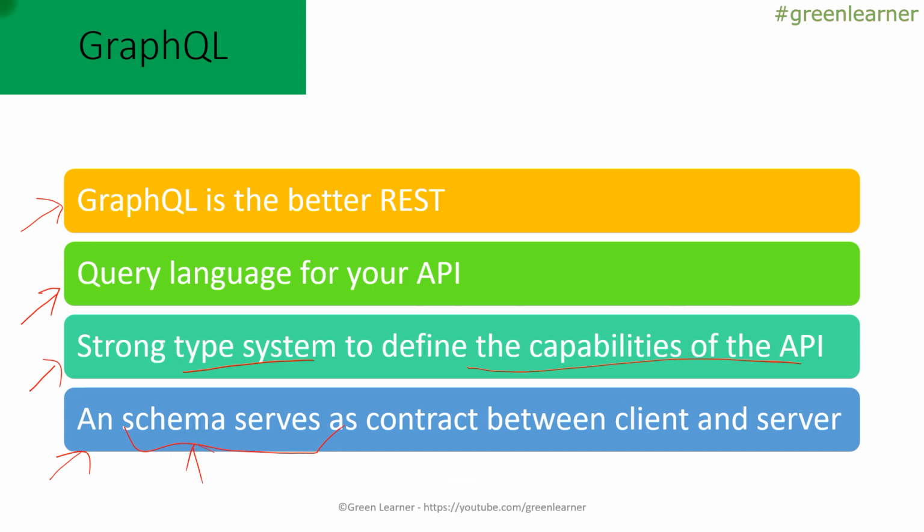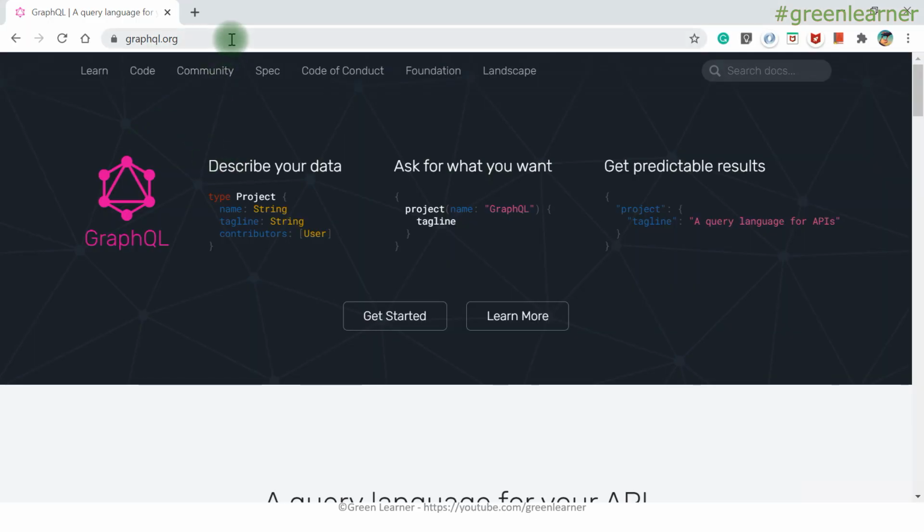So let me explain GraphQL with an example, then it will be better. This is the official graphql.org. If you come here, you can see the details about it. Describe your data in this way, that I was talking about with the type system. It is the project name string, and then ask for what you want. If I want, inside project, I need name and tagline only. I can say that I need this, so it can get only those details for us.